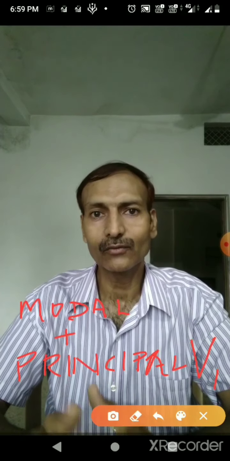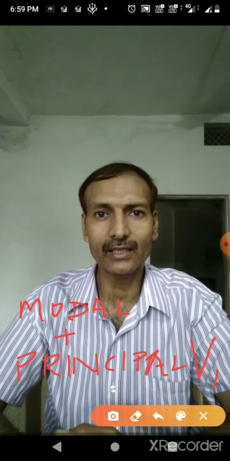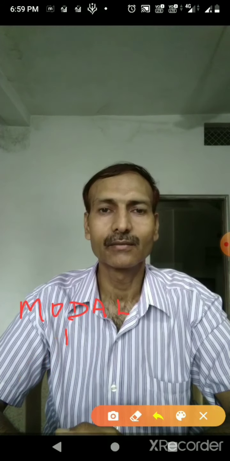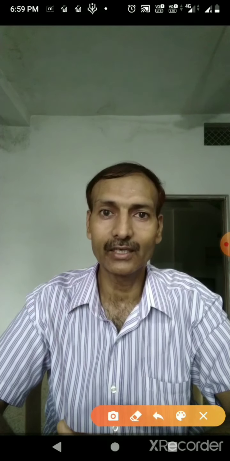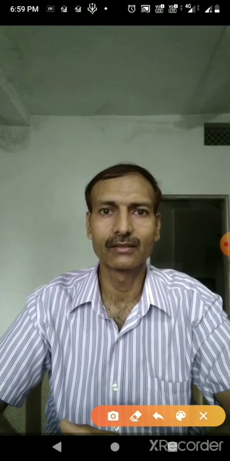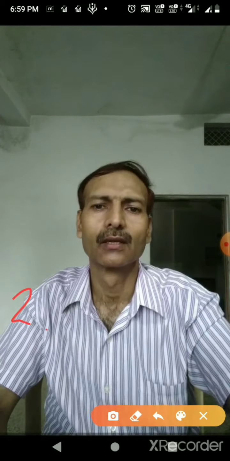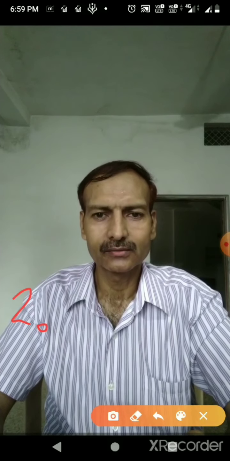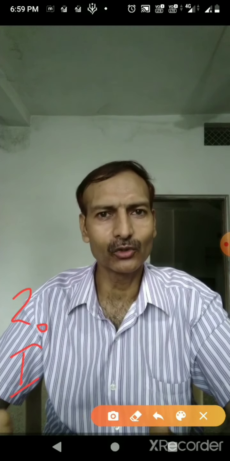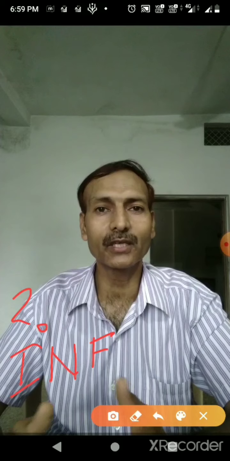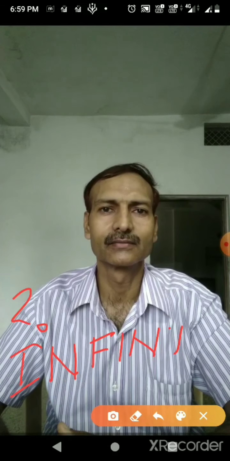So can and work, there are 2 categories of different verbs. Can is a modal verb and work is the main finite verb. So modal verbs are always used with the finite main verbs. They cannot be used single. And you can see the second nature of the modal verbs says that modal verbs are always infinite.